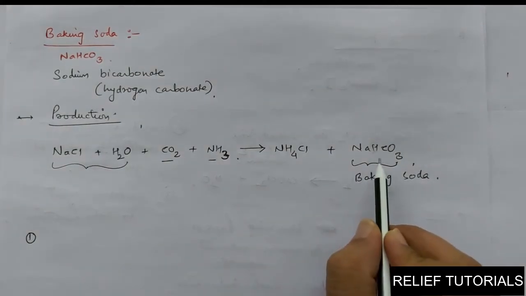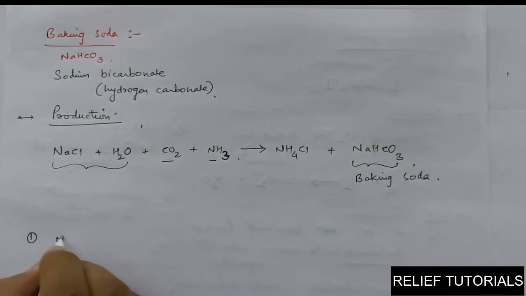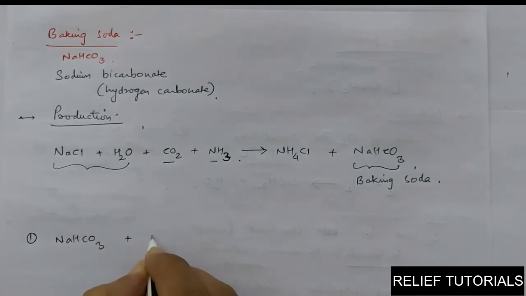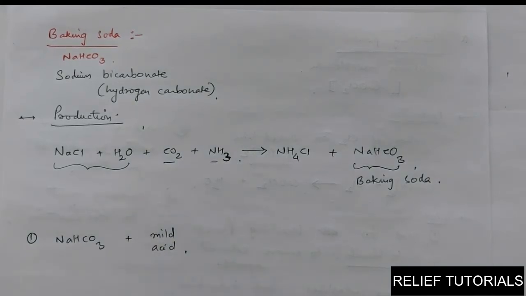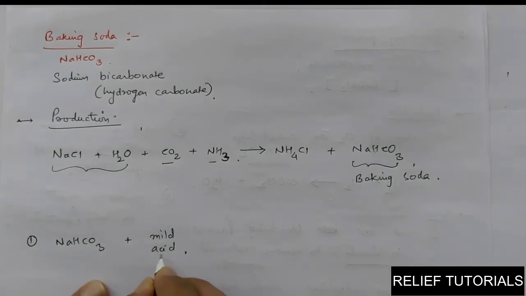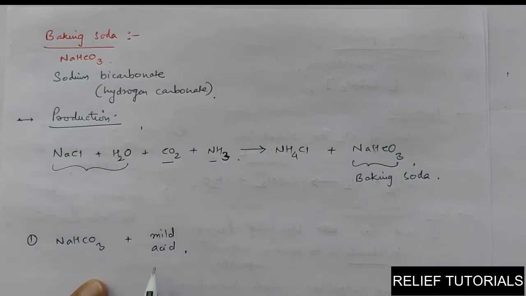So this is NaHCO3. If you react it with any one of the mild acids, it may be acetic acid, tartaric acid, or citric acid, any weaker acid.